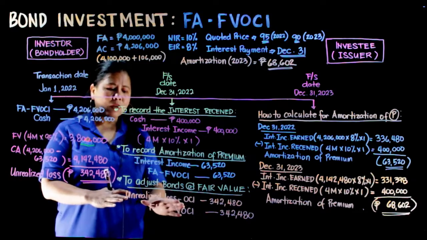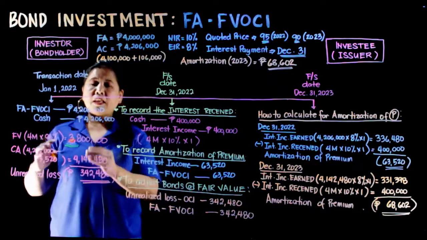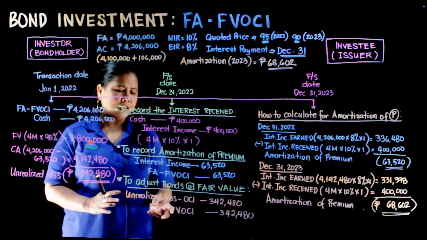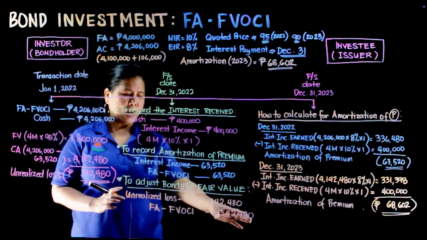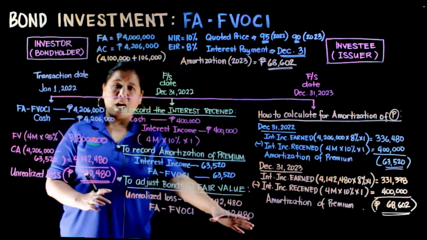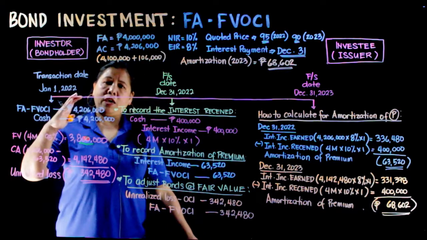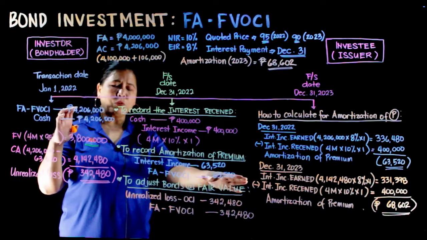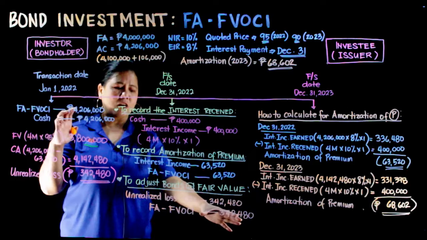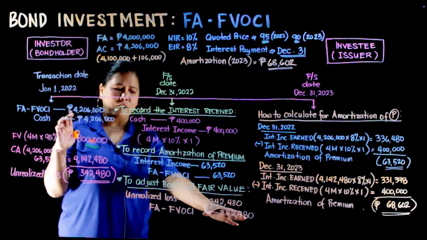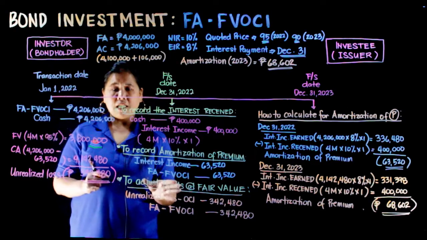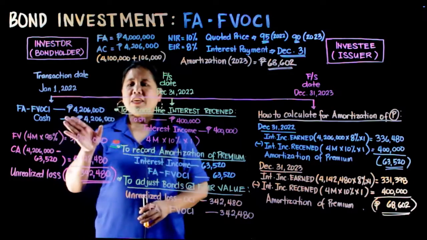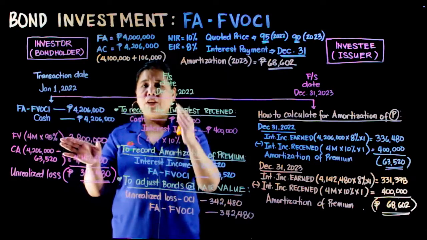And then, nagbawas ulit tayo ng unrealized loss dahil bumaba ang value ng ating bonds. We have credited financial asset, FVOCI, of 342,480 from the acquisition costs or initial recognition minus the amortizations of premium minus the adjustment to the fair value. Ang ending carrying amount ng ating bonds will be our 3,800,000. Yan ang value at the end of the year.